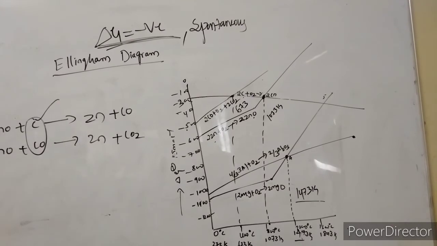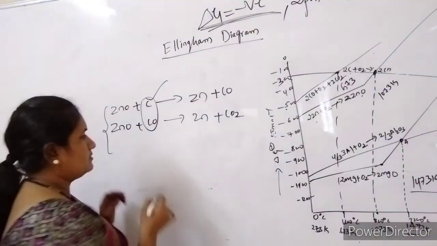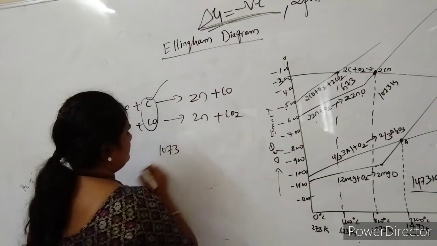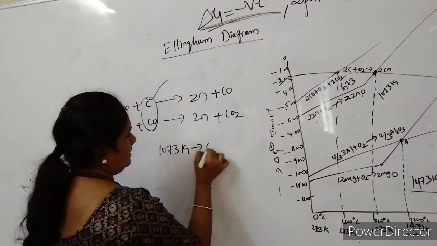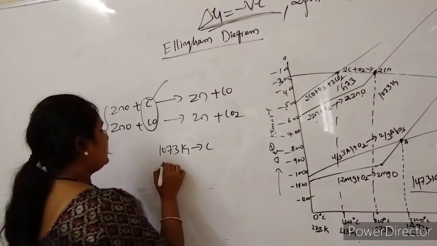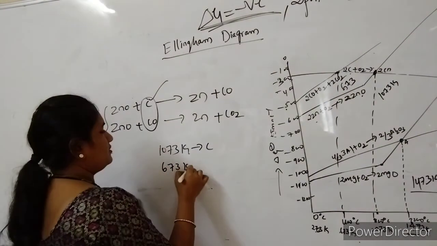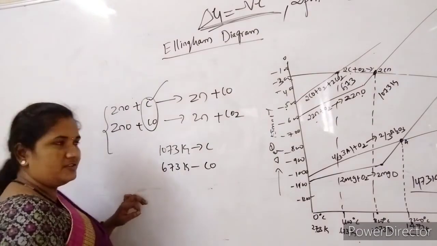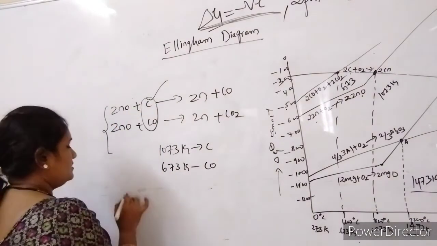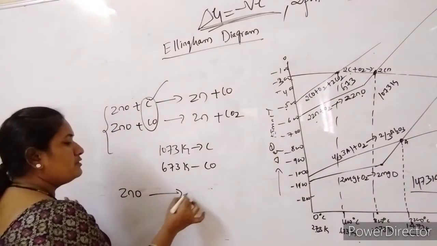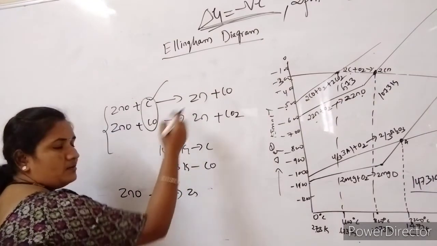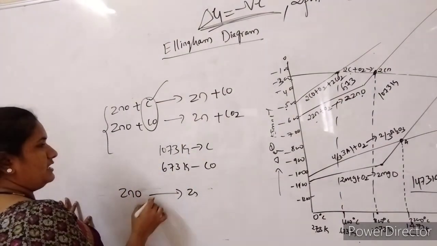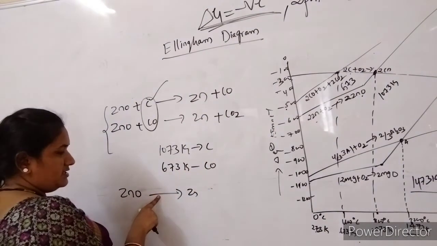So in this way, we are going to choose the reducing agent with the consideration of this Ellingham diagram. At 1073 K, carbon is acting as a reducing agent, and at 673 K, we have to choose carbon monoxide as a reducing agent. If the conversion of zinc oxide to zinc is done above 1073 Kelvin, then we have to use carbon as a reducing agent here.